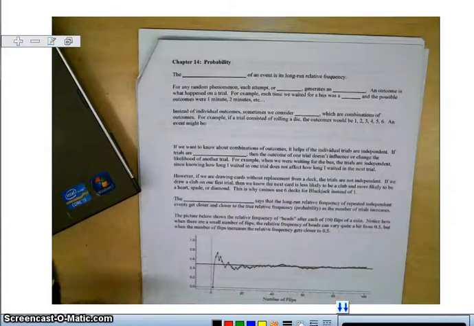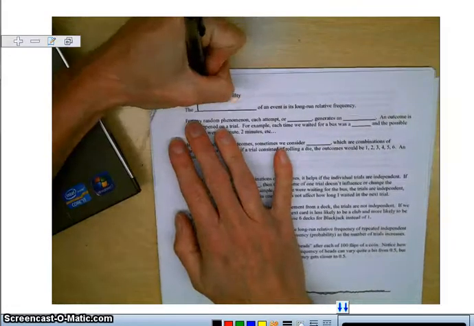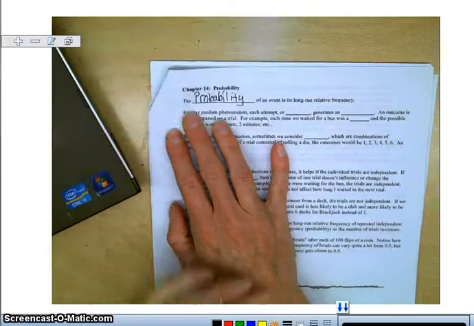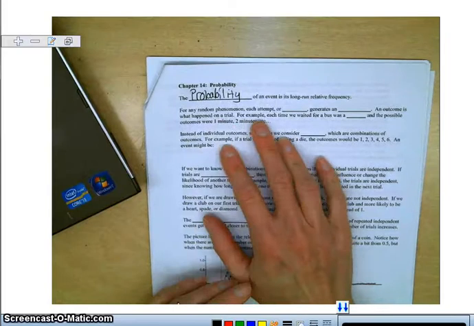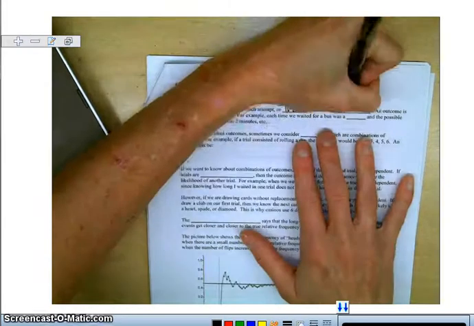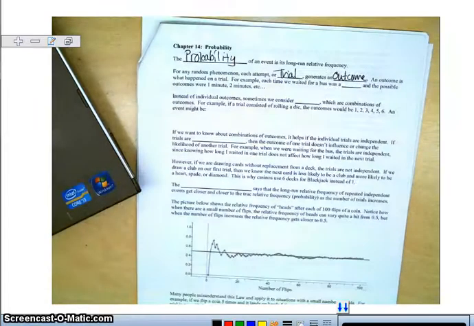Alright, so now we're on page 74 in the notes, and we're going to start getting some notes about probability. This is in chapter 14. The probability of an event is its long-run relative frequency. For any random phenomena, each attempt or trial generates an outcome. An outcome is what happened on the trial.